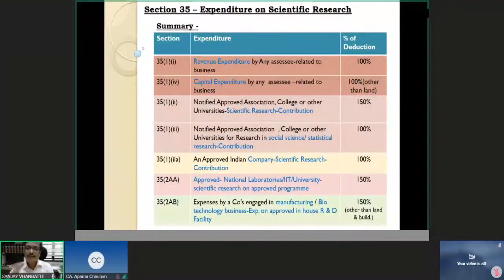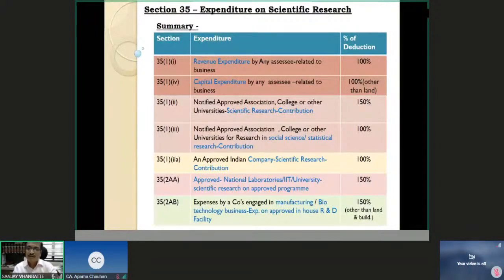Now the contribution can be for two reasons. One, for scientific research, you can see here, and the other for research in social science or statistical research. So one category is scientific research, another category is research in social science or statistical research.